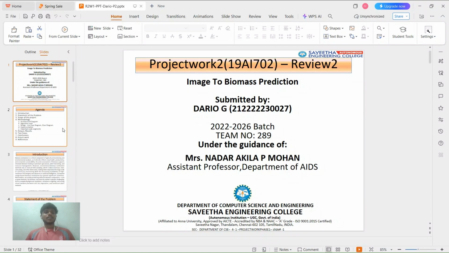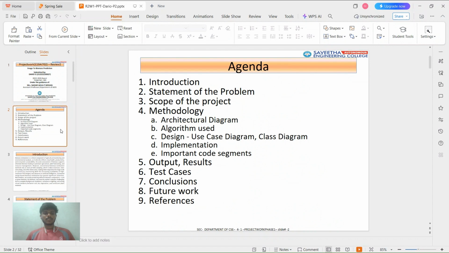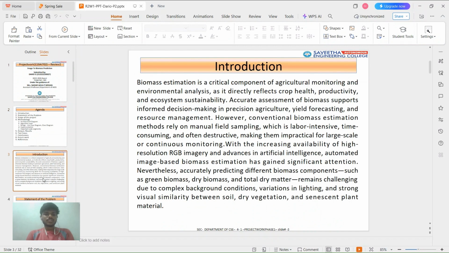Okay. Our agenda is introduction, statement of the problem, scope of the project, and methodology. In methodology we are going to discuss five different components, then how to present test cases, conclusion, future work, and references.